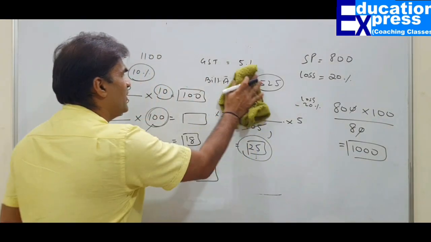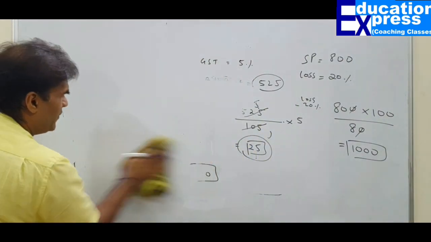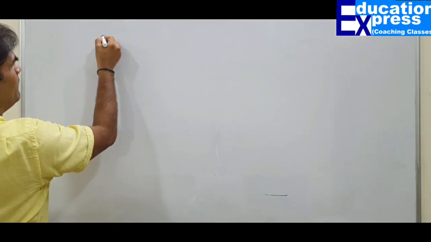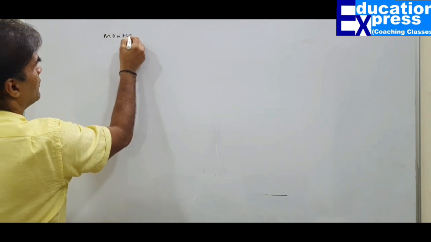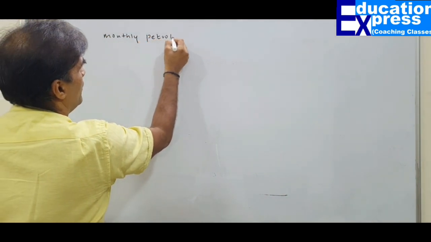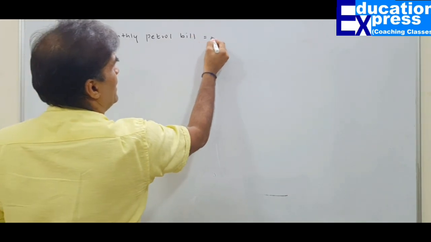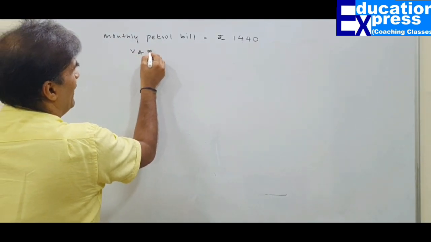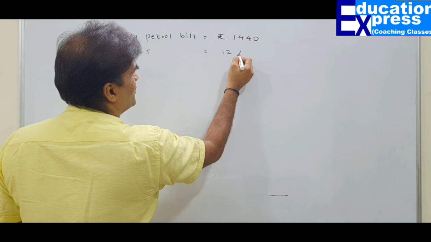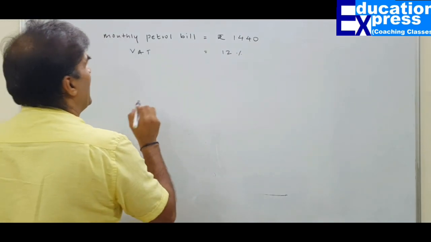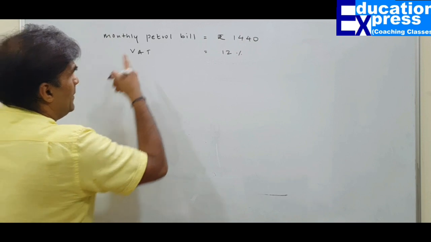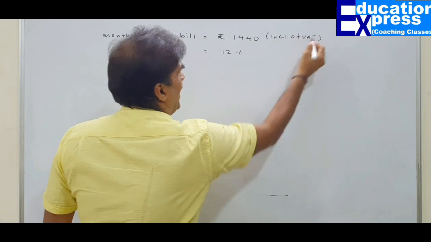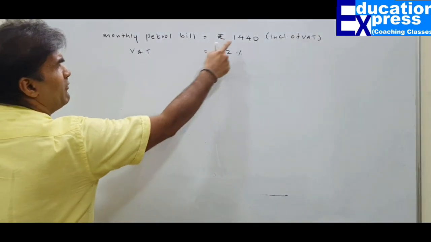Last sum for the day, based on the same concept. Let us take one more example. Let us say your monthly petrol bill is rupees 1440. What about the VAT? So VAT is at 12%. If I'm interested in finding out the element of VAT, this monthly petrol bill is surely inclusive of VAT. I'm interested in finding out what the element of VAT in my bill is.